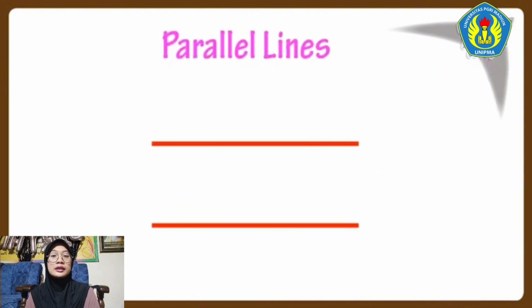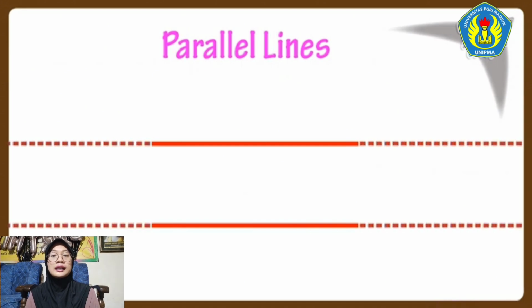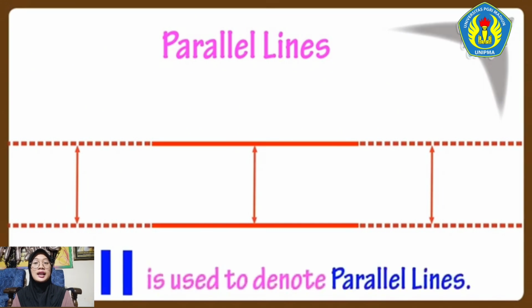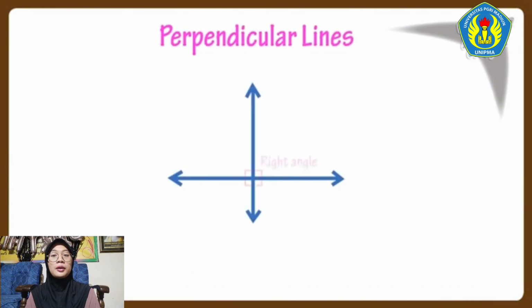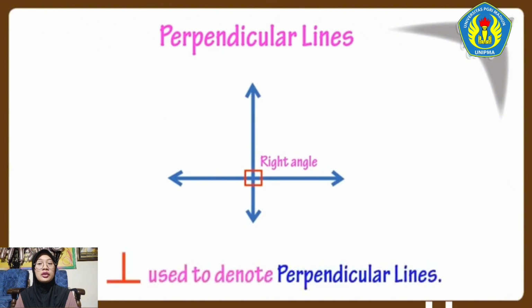We also learned that parallel lines are lines that can never meet on extending. Distance between them always remains the same. The symbol is used to denote parallel lines. We also learned that these are perpendicular lines. That is, the lines that form right angles between each other are called perpendicular lines. This is a symbol used to denote perpendicular lines. So friends, today we learned a lot about lines.